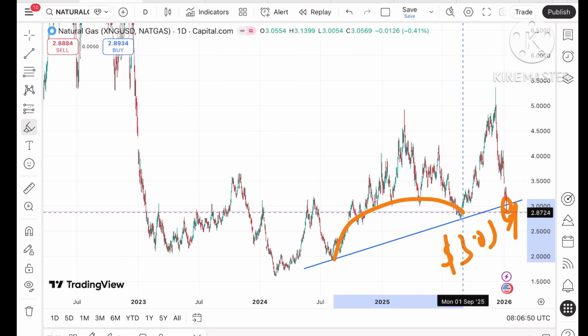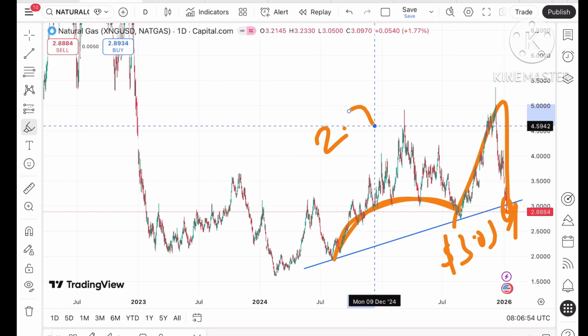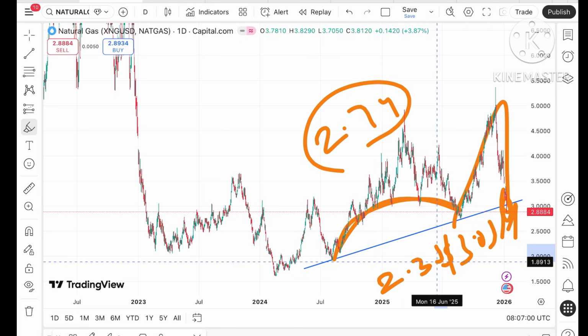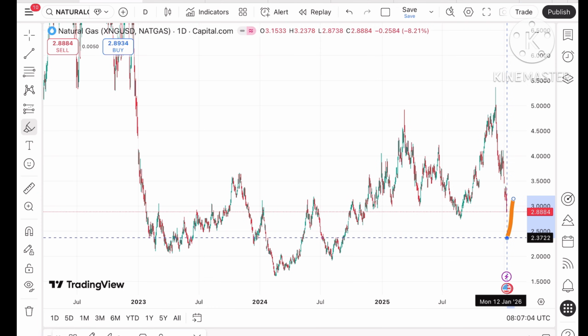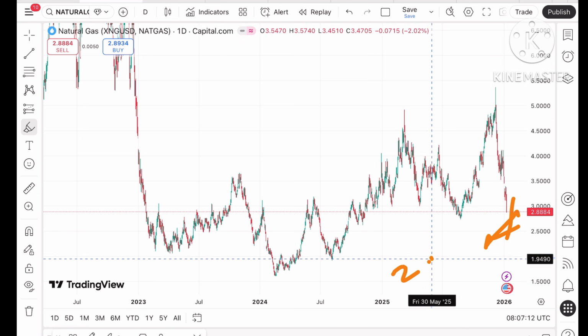Okay, because see, this is the pattern which is showing an upside, so chances can be high it can move below a level of 2.74, and we can see the strong level directly coming at a level of 2.38. This is the strong level we can see if the price keeps moving below this level. And if it starts bouncing from that level, that is a different thing, but probability is high, looking at the chart, that it can move towards $2.82.